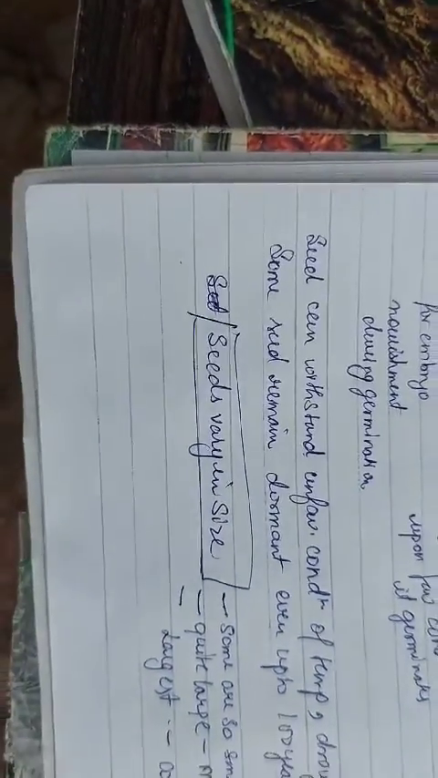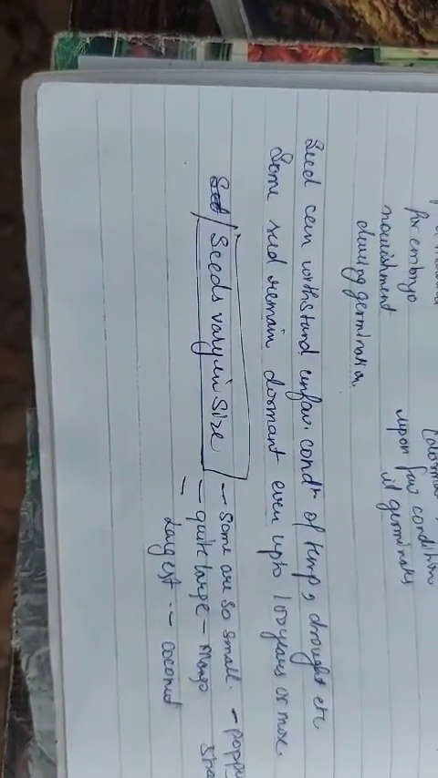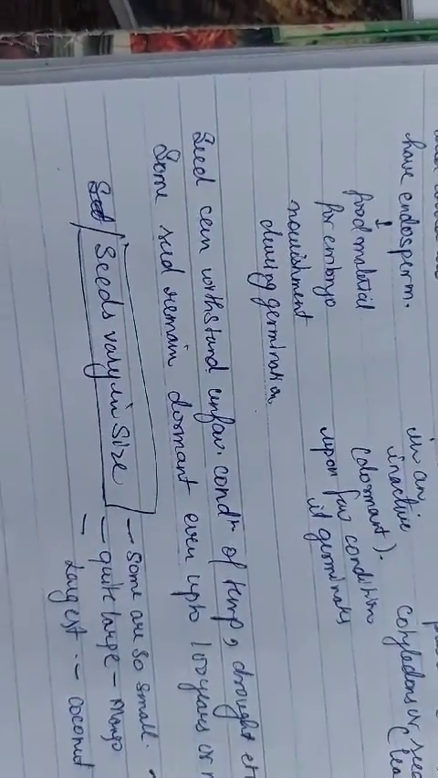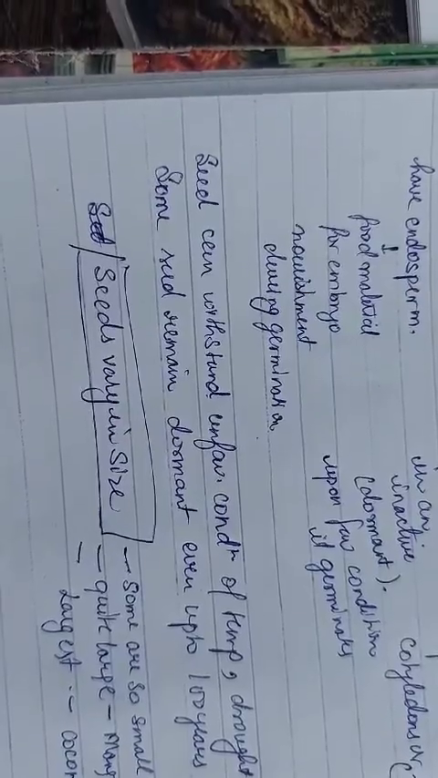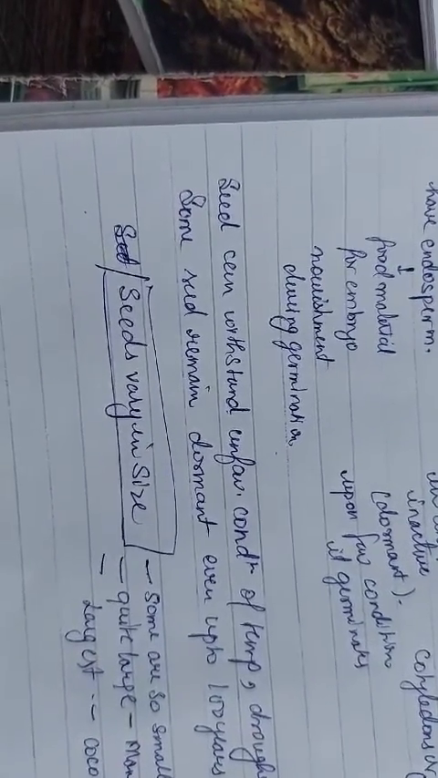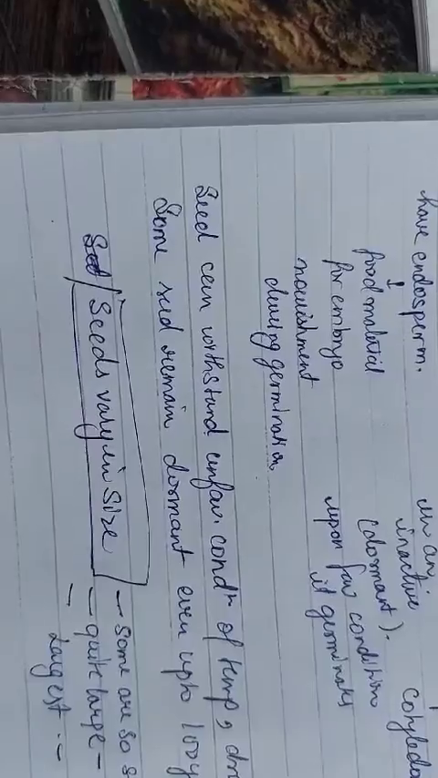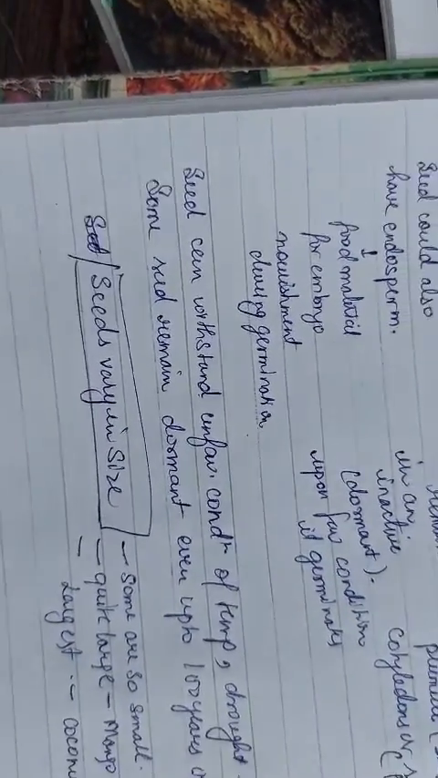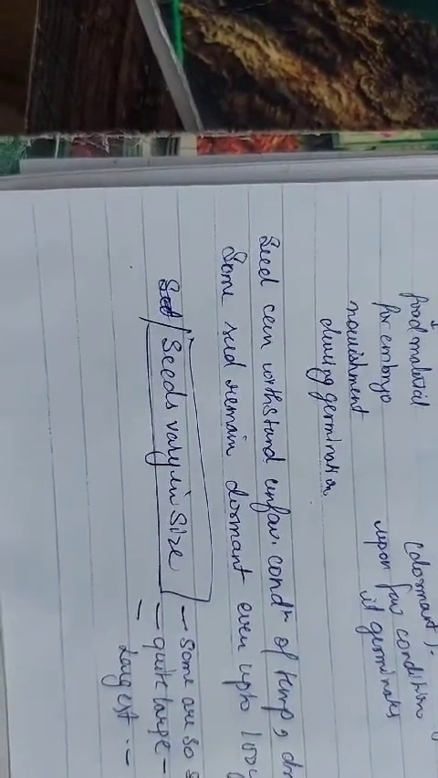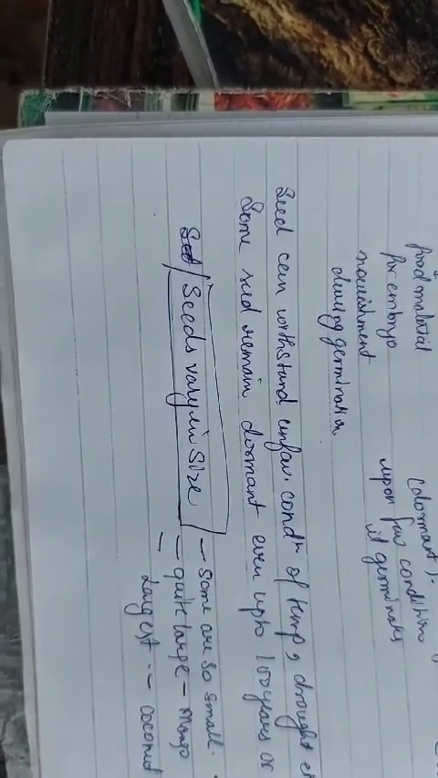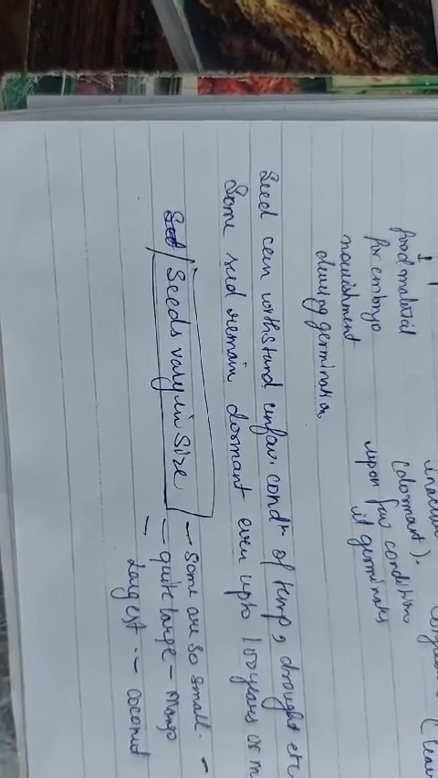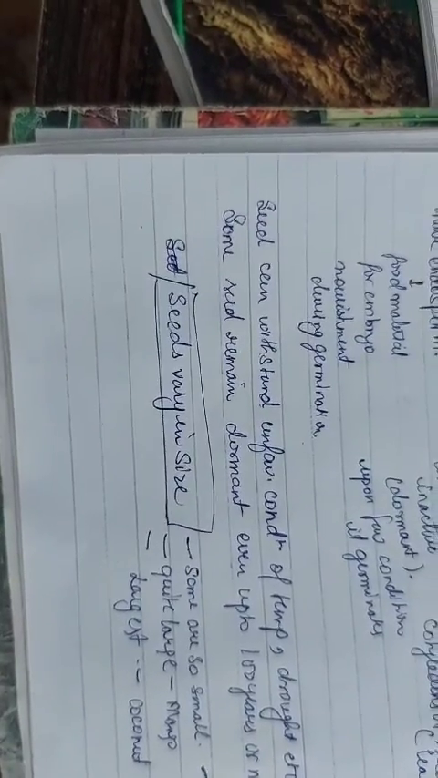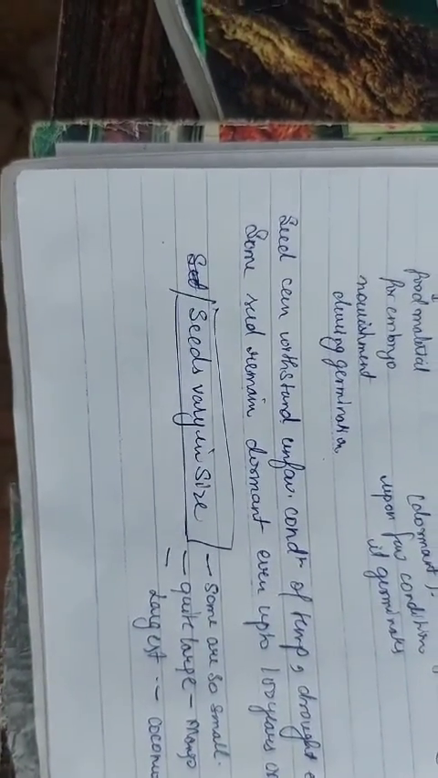Now, we all know that seed can withstand unfavorable conditions, temperature, drought, etc. We could keep the seed in a can, in a bottle, or in a particular jar, or we just protect the seed in particular seed stores, so that it could withstand unfavorable conditions of temperature, drought, etc., because they are in the resting phase. And there are examples of some seeds which remain dormant up to 100 years or more. There are few seeds which can remain dormant up to 100 years.